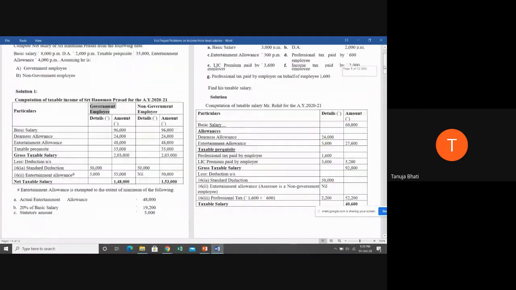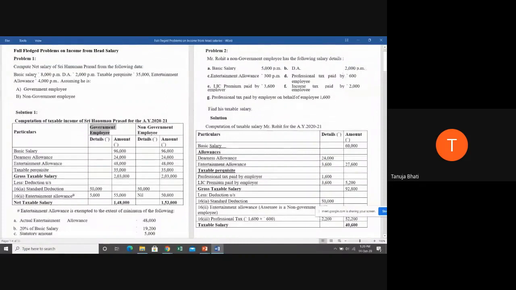Now, next is professional tax. Now, tell me, students, is any information about how much professional tax is being paid by the employee given? No, ma'am. So, can we get it as a deduction? No. You will get it as a deduction only when any professional tax has been paid by the employer or employee. Since we don't know what professional tax is paid by the employer and employee, you can write here professional tax and amount as nil in both the cases. So since nothing is given, we have not written. Then you get net taxable salary, which is nothing but 2,03,000 minus 55,000, which is 1,48,000.